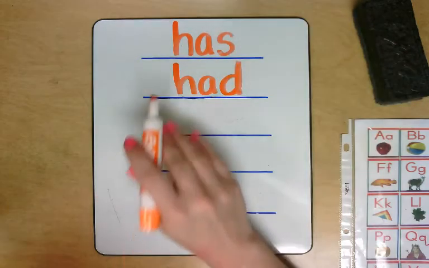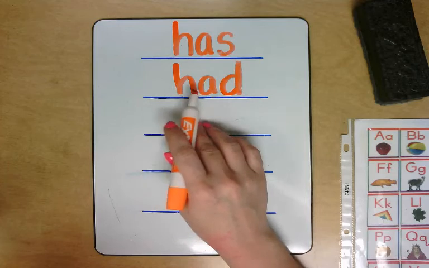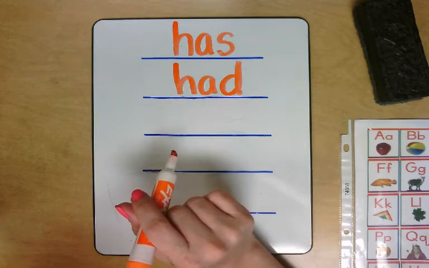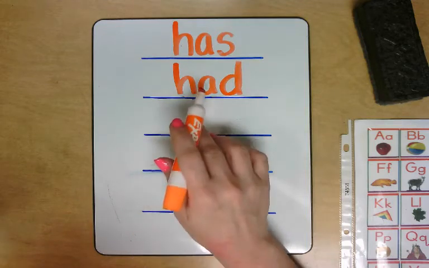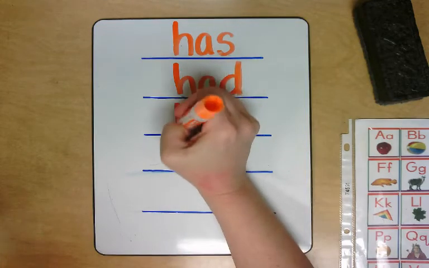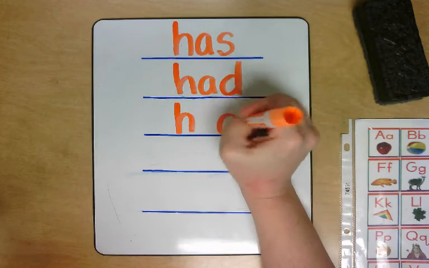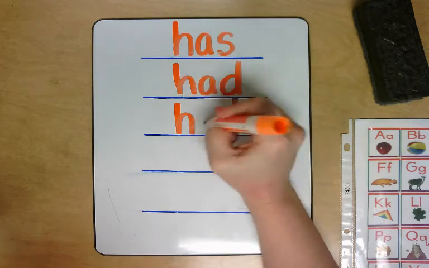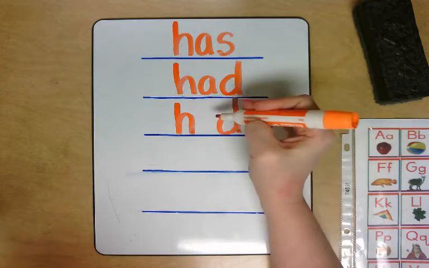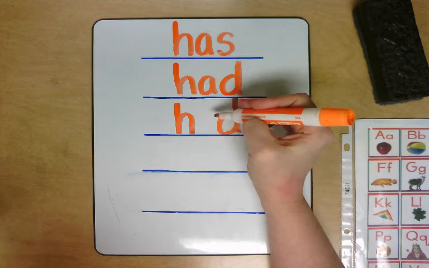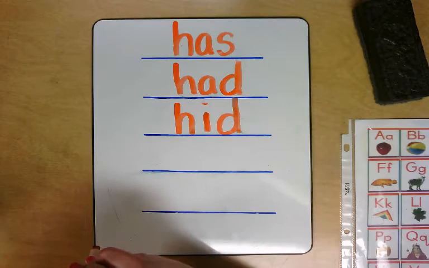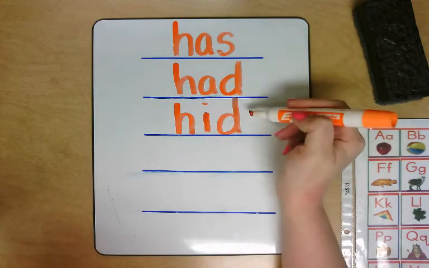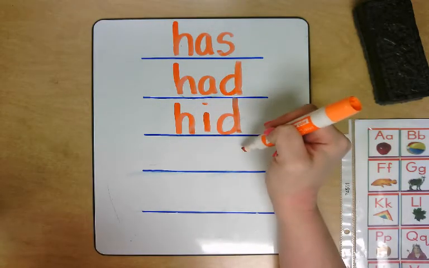Hid. Do we need to change the beginning, the middle, or the ending sound to make the word hid? Yes, the middle sound. So my beginning and ending are going to stay the same. What vowel do I need to make it say hid? I. Very good. Has, had, hid. My new word is bid.